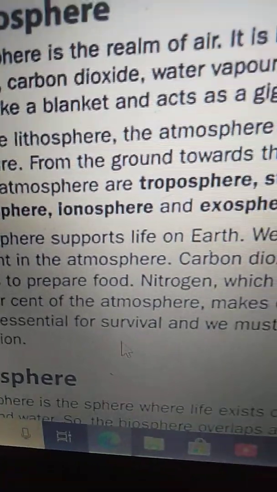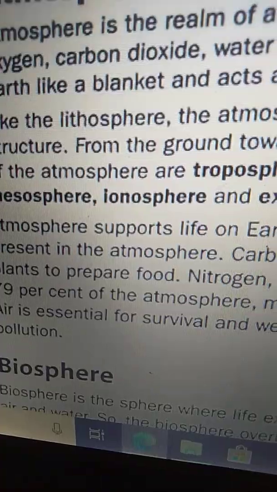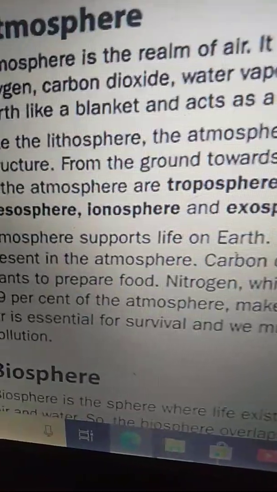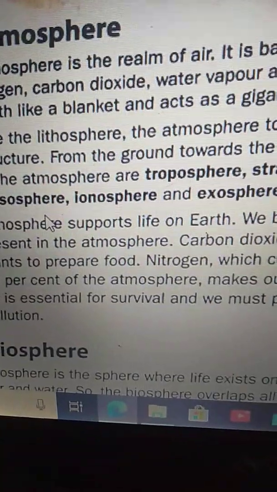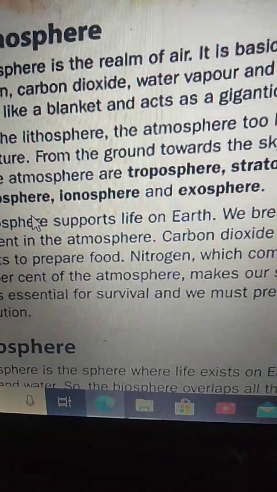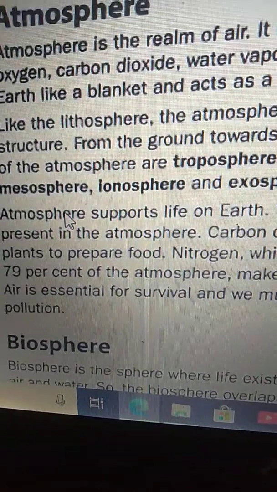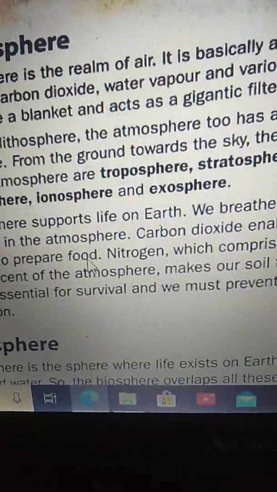Air is essential for survival and we must prevent its pollution. We know that air is very important for every living being, and in order to protect it, we should prevent pollution.